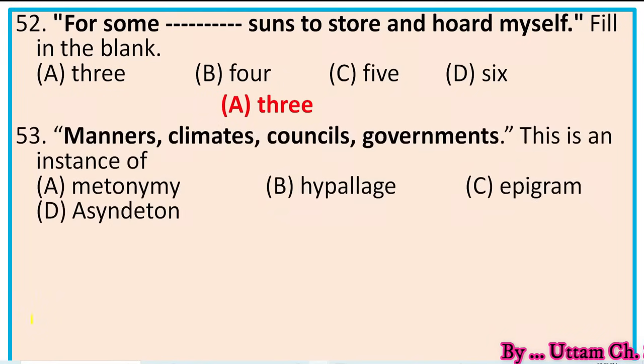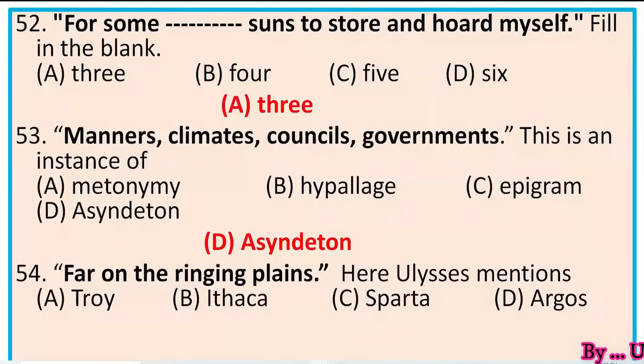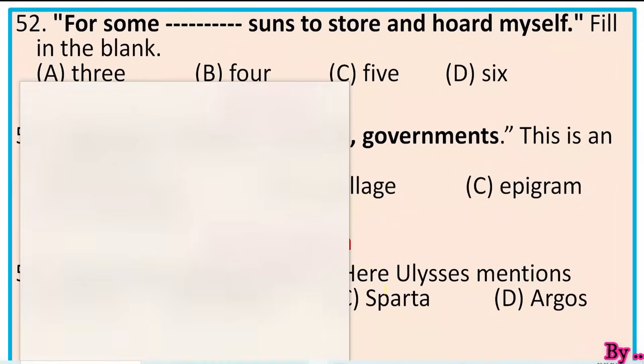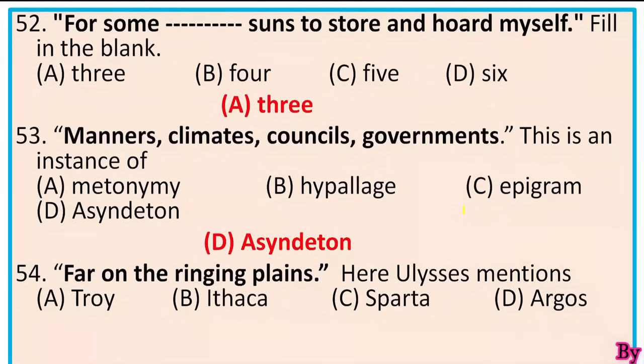Next, question number 53. Manners, climates, councils, governments. This is an example of asyndeton, because no connective conjunctions are to be found here. So the right option is D, asyndeton. Next, question number 54. Far on the ringing plains. Through this line Ulysses describes Troy, and ringing plains refer to Troy during the Trojan War. So the right option is A, Troy.